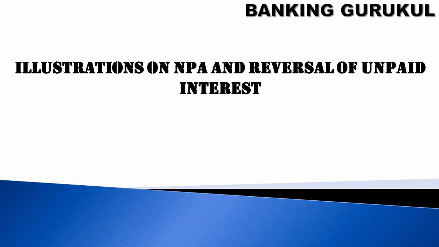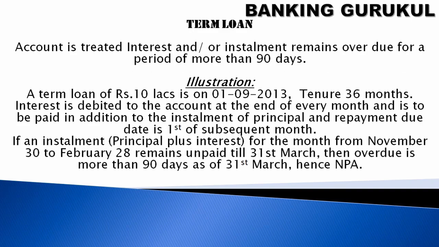Illustrations on NPA and reversal of unpaid interest. So here are some examples. I have taken one example: an account is treated as NPA if interest or installment remains overdue for a period of more than 90 days. Illustration: a term loan of 10 lakhs is sanctioned on 1/9/2013 for 36 months. Interest is debited to the account at the end of every month and it is also paid in addition to the installment.